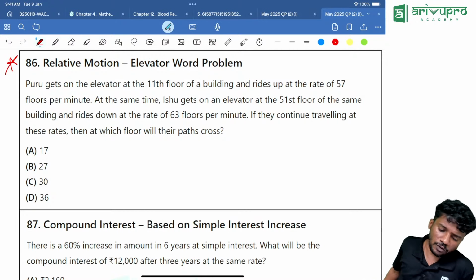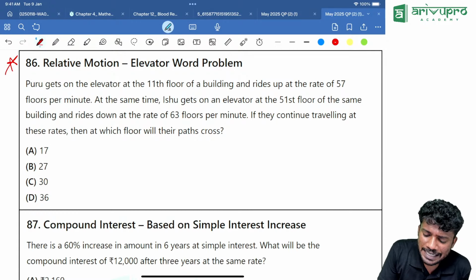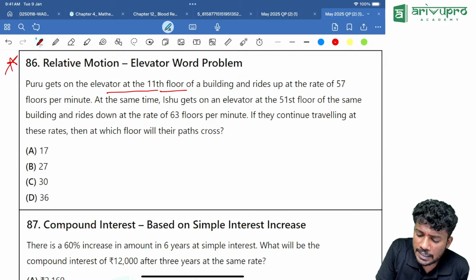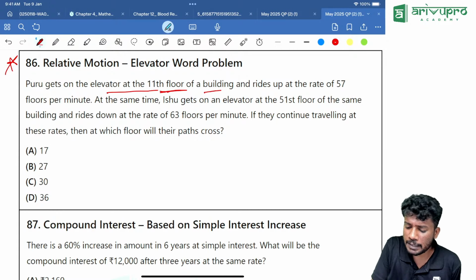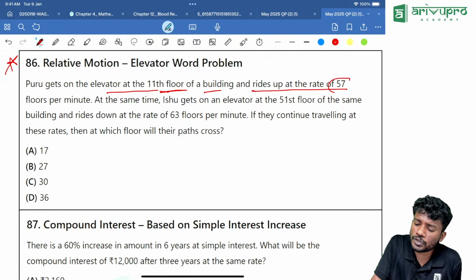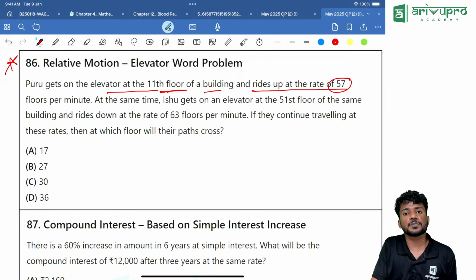Now what is given over here? Puru gets on an elevator at the 11th floor of a building and rides up at the rate of 57 floors per minute.